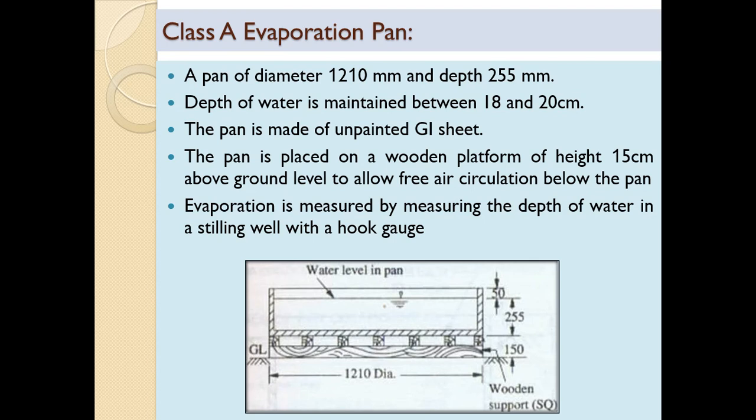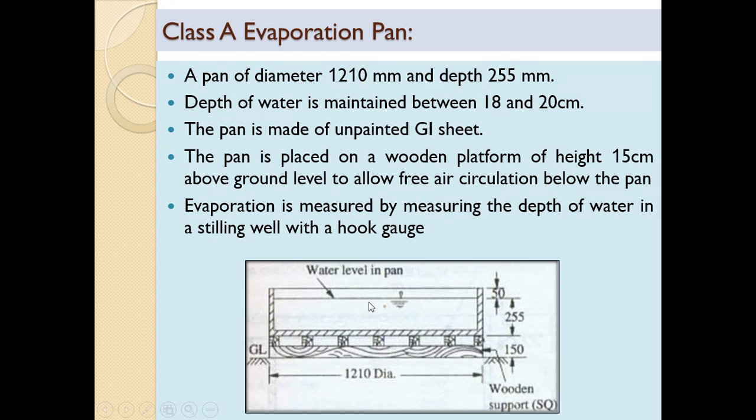If you remember the construction, it is very easy, as this description is nothing but construction. Simply remember that it is made up of unpainted galvanized iron sheet. The diameter is 210 mm, depth is 255 mm. It is resting on a square wooden platform of 150 mm, and the water is kept 50 mm free from the top, and then evaporation is measured with the help of the stilling well.